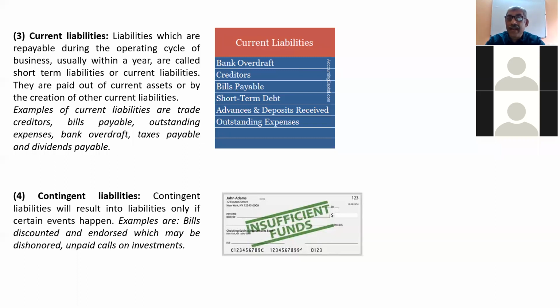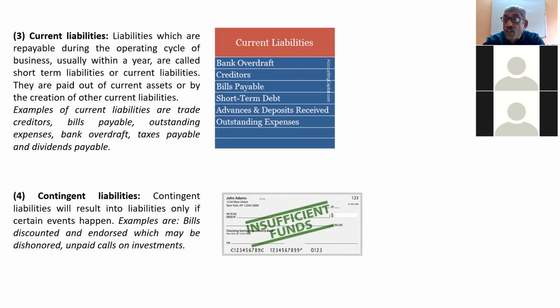Other current liabilities are creditors. You have to pay, say maximum within 1 year. So it's a short-term liability. Bills payable, you have to pay certain bills. So it is a current liability. Short-term debt, that means short-term loans. Similarly, if you have taken some advance or deposits, you have received in advance for a short period, it is called current liability. And outstanding expense is a current liability.